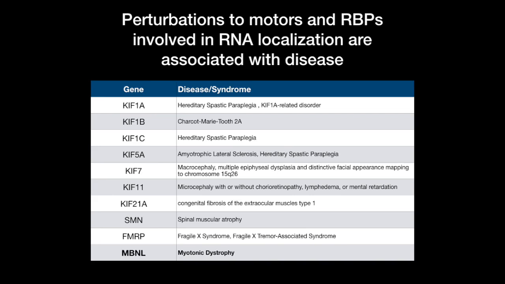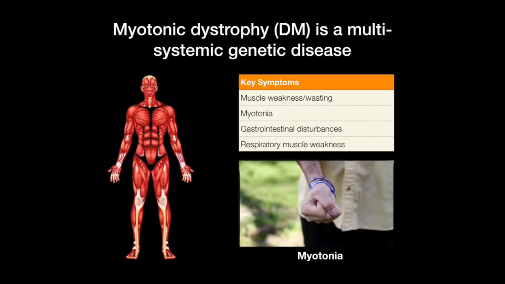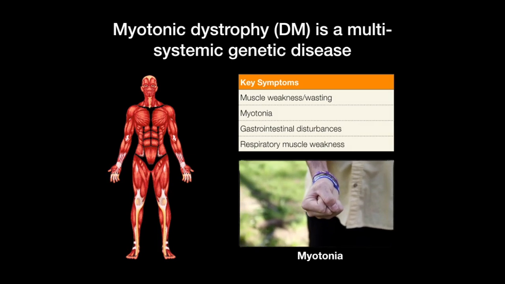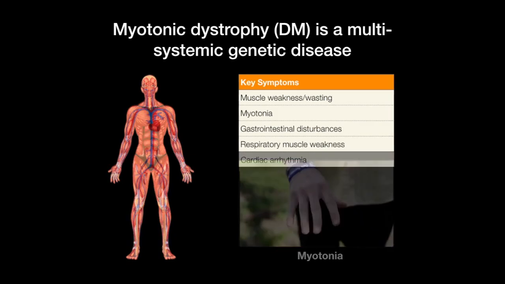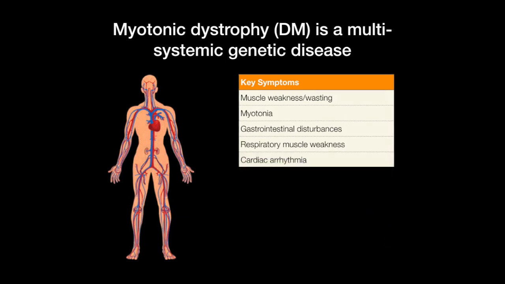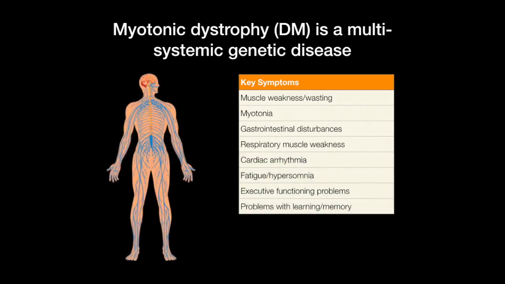For the purposes of this talk, we'll focus on the muscleblind family of RNA binding proteins implicated in myotonic dystrophy. Myotonic dystrophy is a multisystemic genetic disease that has symptoms in skeletal muscle, including muscle weakness and wasting, as well as myotonia, which is the inability to relax muscles after contraction. This disease affects the heart, causing cardiac arrhythmias, as well as the central nervous system.